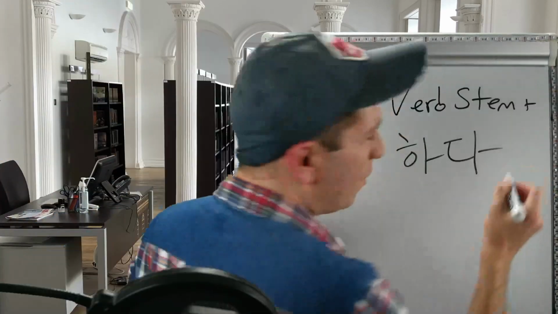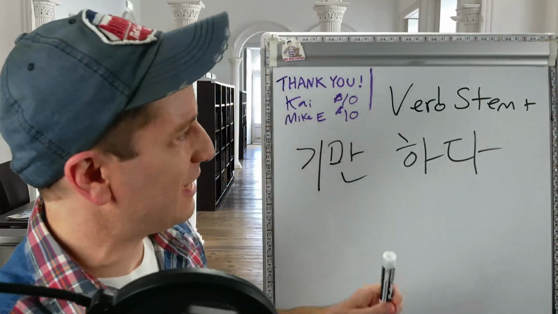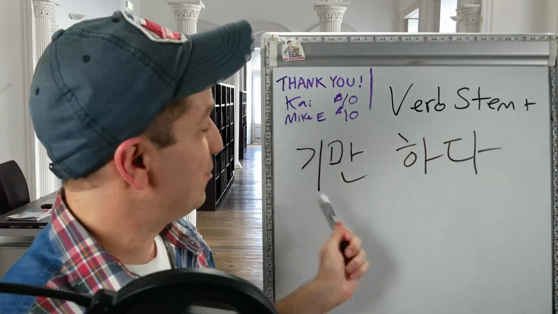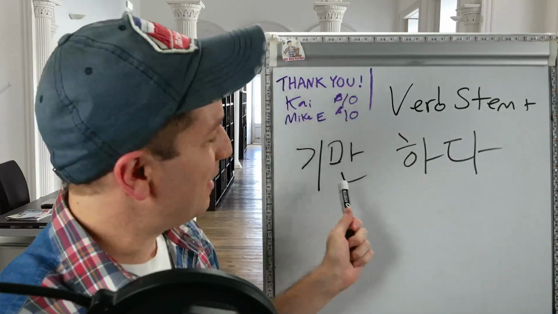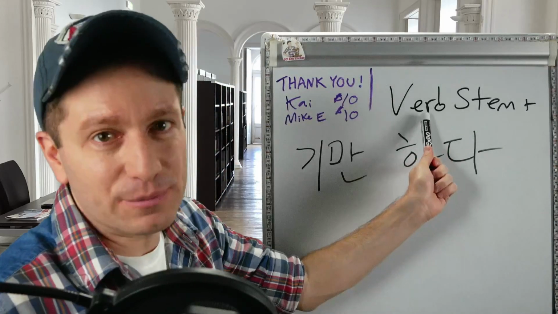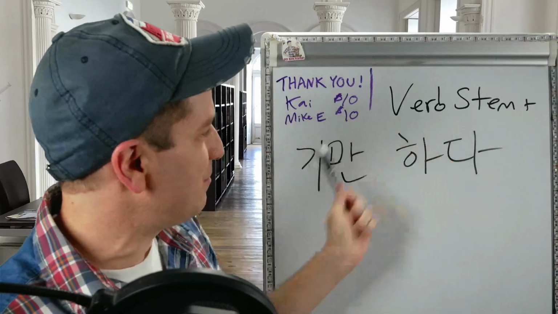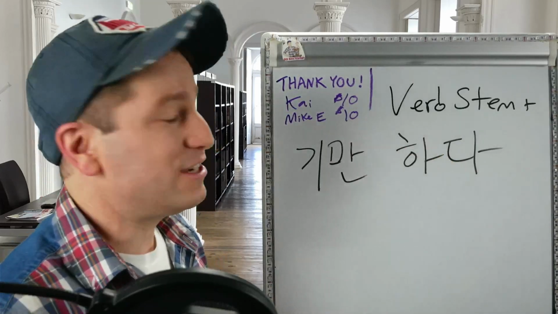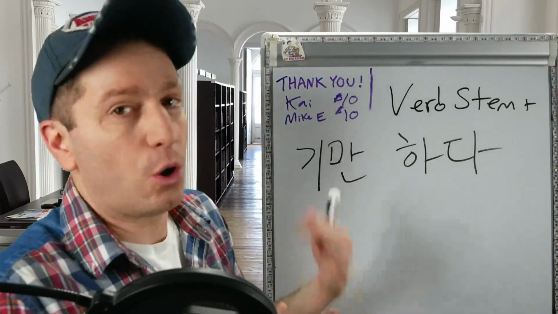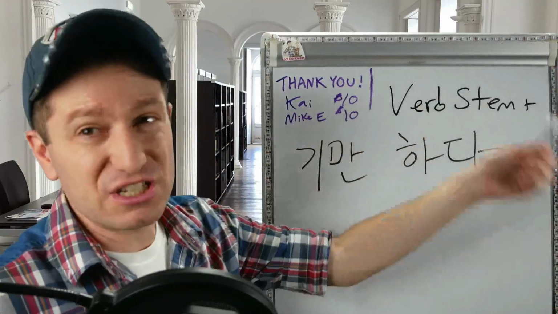Hey everyone, we're going to be learning two related forms today, and they both start like this. You take a verb stem, you attach 기 followed by 만, and then the verb 하다. Now this can be any verb, action verb, like you're doing something, like 먹다, to eat, 먹기만 하다. Or it can be a descriptive verb, like to be cold, 춥다, 춥기만 하다. There are no exceptions to this.